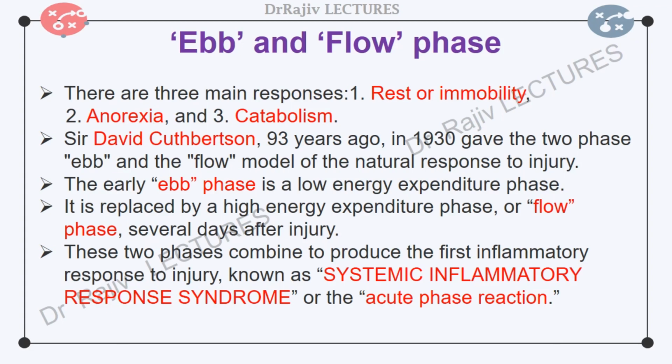Sir David Cuthbertson described the ebb and flow model of post-traumatic metabolic alterations 93 years ago, in 1930. He postulated that the characteristic response that consumes protein and fat and preserves body fluid and electrolytes occurs primarily during the early phase or Ebb phase, and a hypermetabolic flow phase follows the Ebb phase. The early Ebb phase of low energy expenditure is replaced by a high expenditure phase or flow phase several days after injury. These two phases combine to produce the first inflammatory response to injury, known as SIRS, that is systemic inflammatory response syndrome or the acute phase reaction.